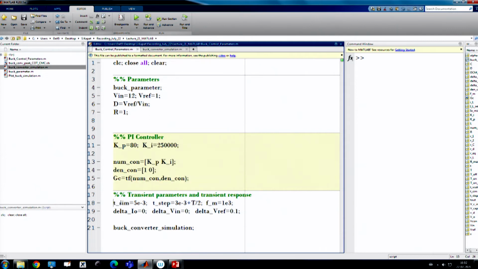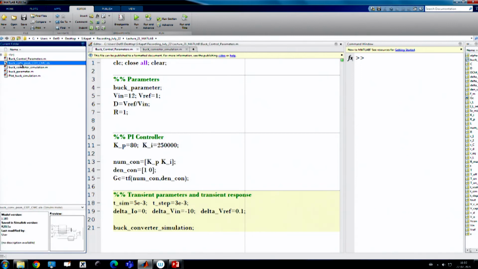Here I am taking a total simulation time of 5 millisecond, and I am applying a step transient at 3 millisecond. Now, I am applying a transient of minus 10 volt, that means initially it is 12 volt, and at 3 millisecond I am applying a minus 10 volt step. If you go to the converter Simulink block diagram, I will show you.